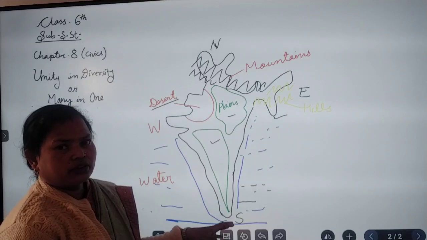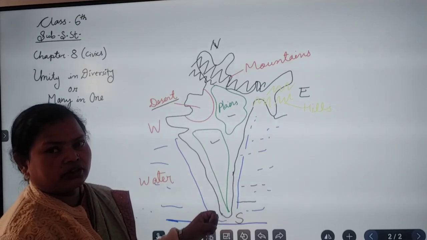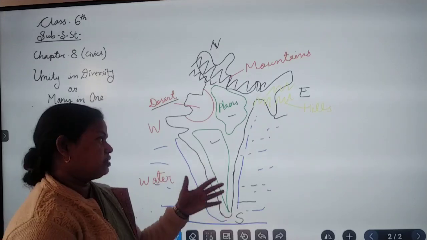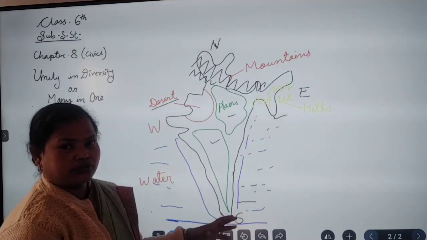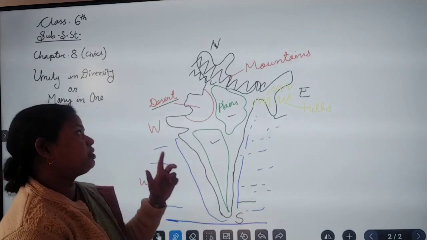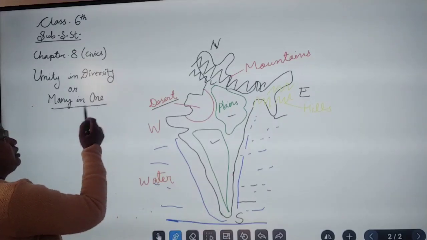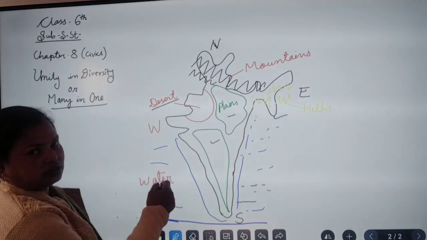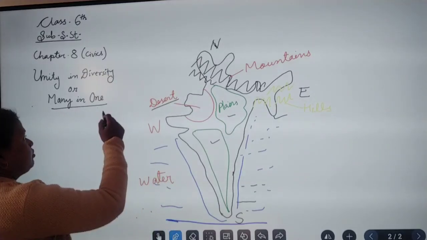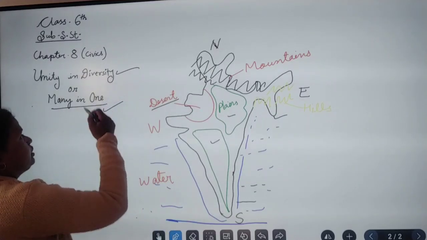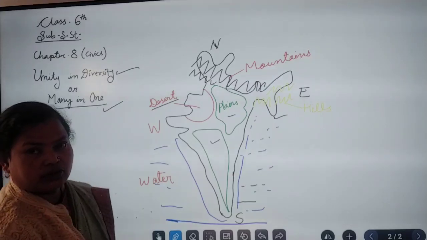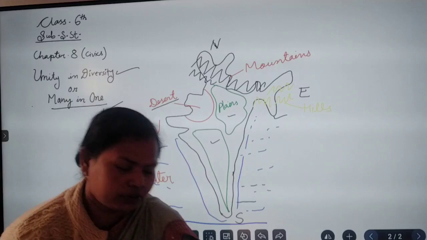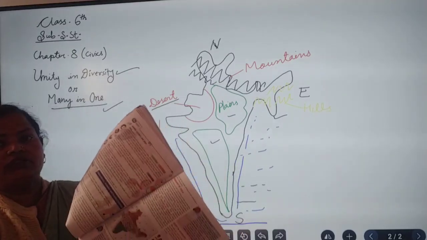So the people in different areas live together, and they are all together called Indian. So we can say there is a lot of diversity, but we all are one. So the chapter name is many in one. There are many differences, but as a whole it is called one country. So many in one, and in the same way unity in diversity. I hope the topic is clear to all of you. Let's see the book.